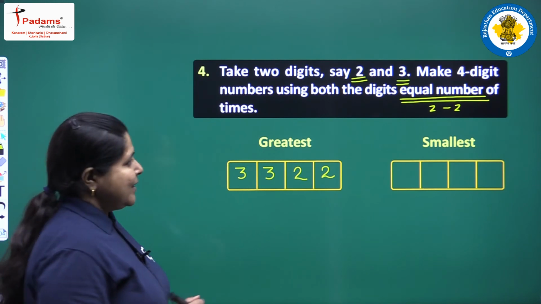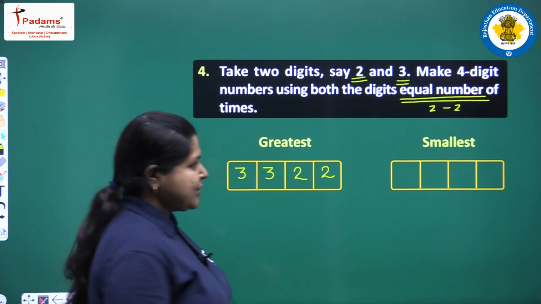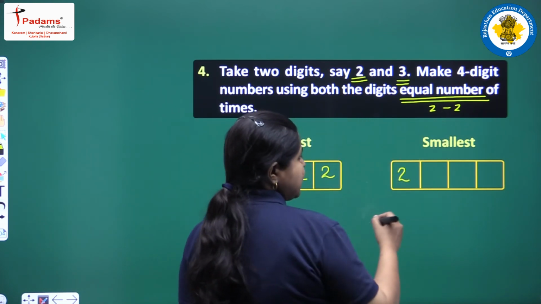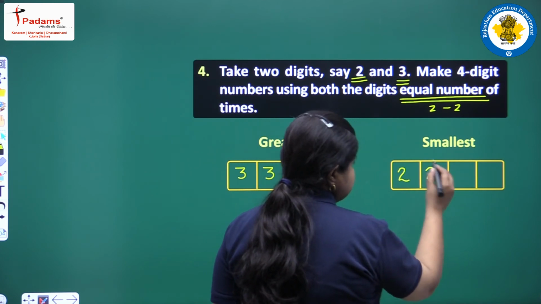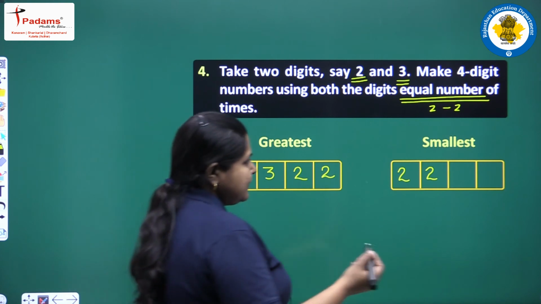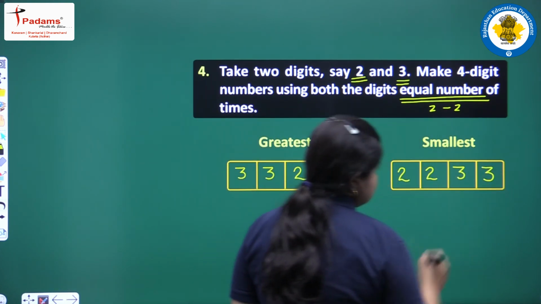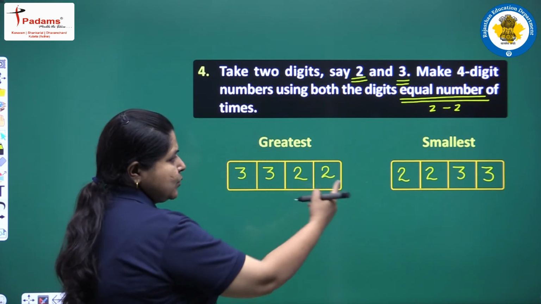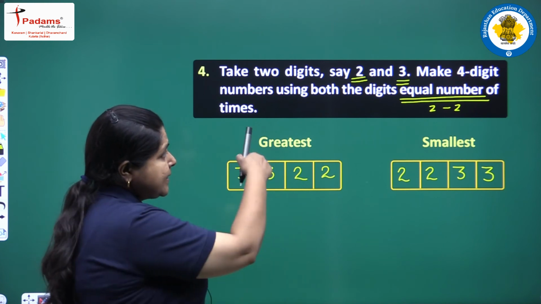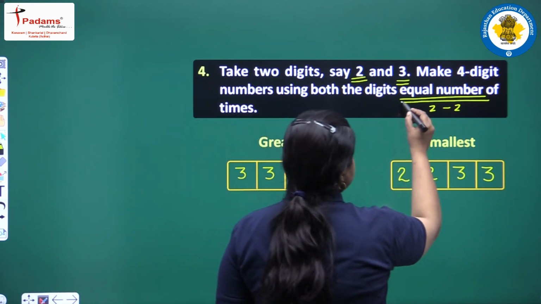3322. Next, to form the smallest number, we will start with the smallest digit which is 2 in this case. Then we have to write it 2 times. So, we will take the smallest digit 2 times to form the smallest number. Then we can write the next digit which is 3 and take it 2 times. So, 2233 is the smallest number formed under this condition, which says that both the digits should come an equal number of